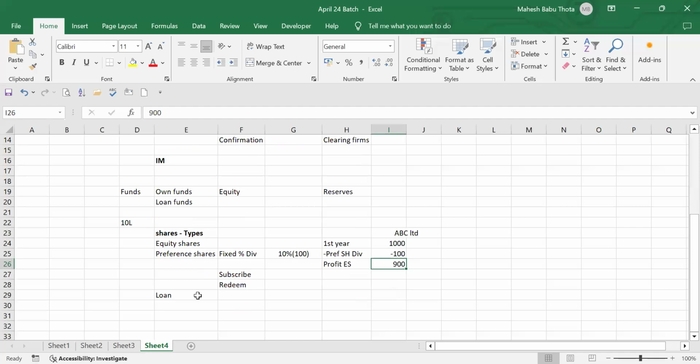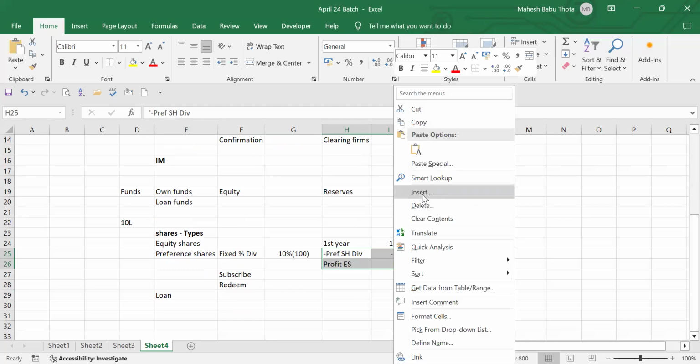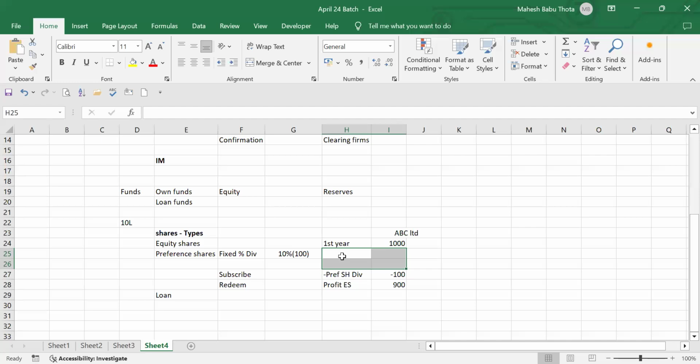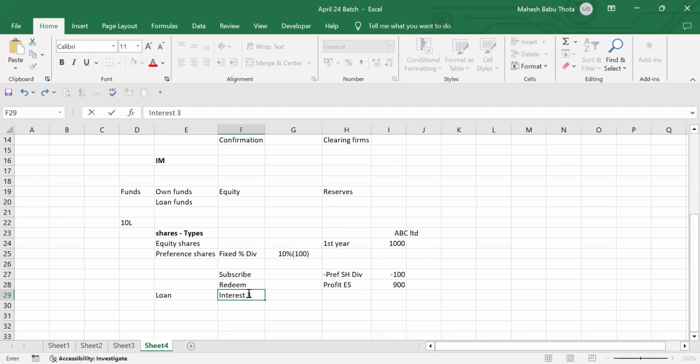That's fine. What about the loan people? We have to pay interest, right? So when will we pay interest? After distributing the profit? No. Whether it is profit or loss, we have to pay the loan interest. A loan is completely different from profit distribution, because whenever there is a debt, we have to pay interest, whether it is loss or profit. Let's assume there is an interest of 3%.